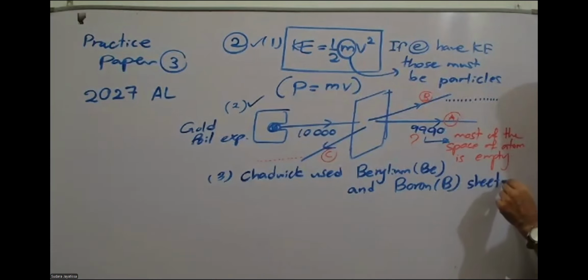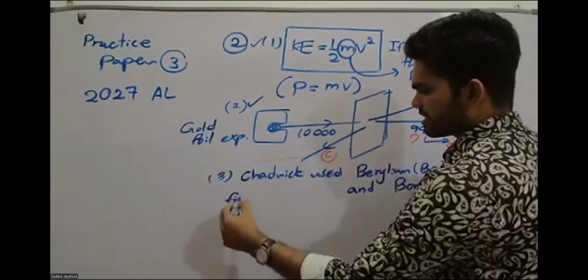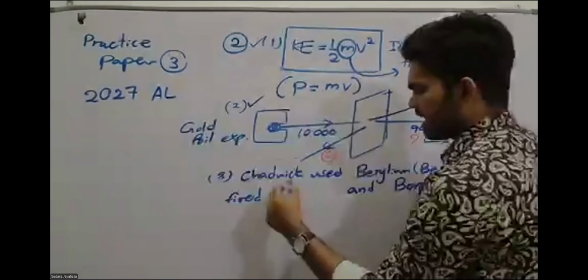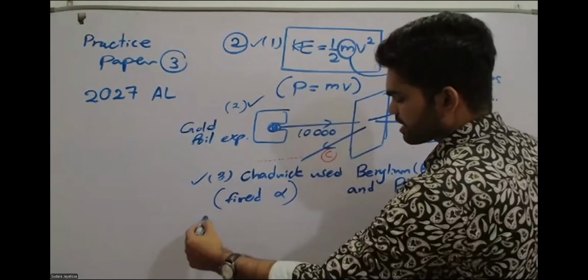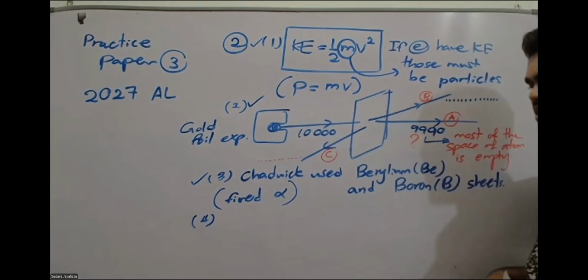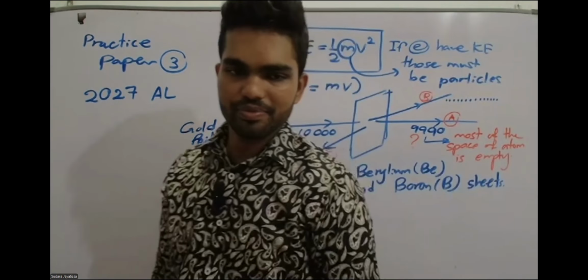You need to know beryllium and boron sheets. And he fired alpha radiation, alpha particles. So that one is also true. Some of you have selected that one, I think because the name Chadwick hasn't come up yet in our discussion.